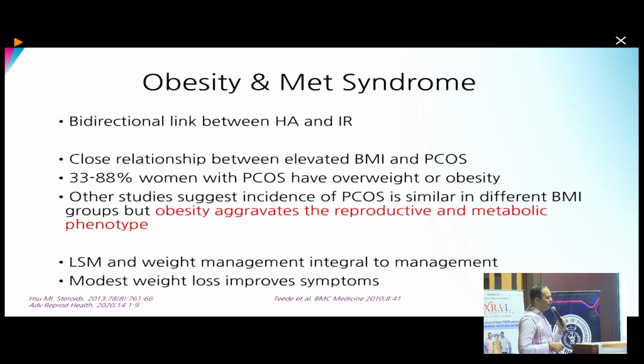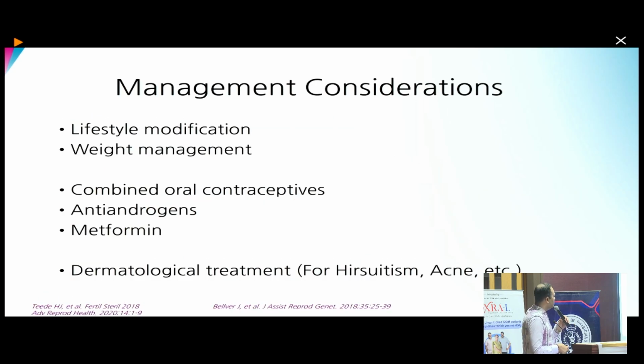So obesity and metabolic syndrome are directly correlated with PCOS, and there is a bidirectional link between insulin resistance and hyperandrogenism. And obesity is a classical factor driving the phenotype of PCOS, and so lifestyle modification and weight management are the crucial issues in managing such PCOS patients. And even moderate weight loss of up to 5% can help relieve the PCOS features. Additionally, we can offer anti-androgen or metformin.